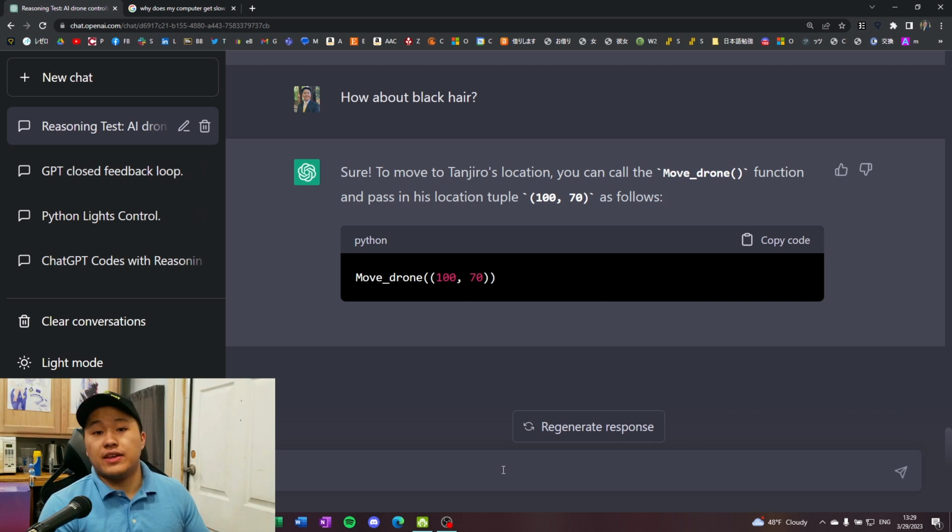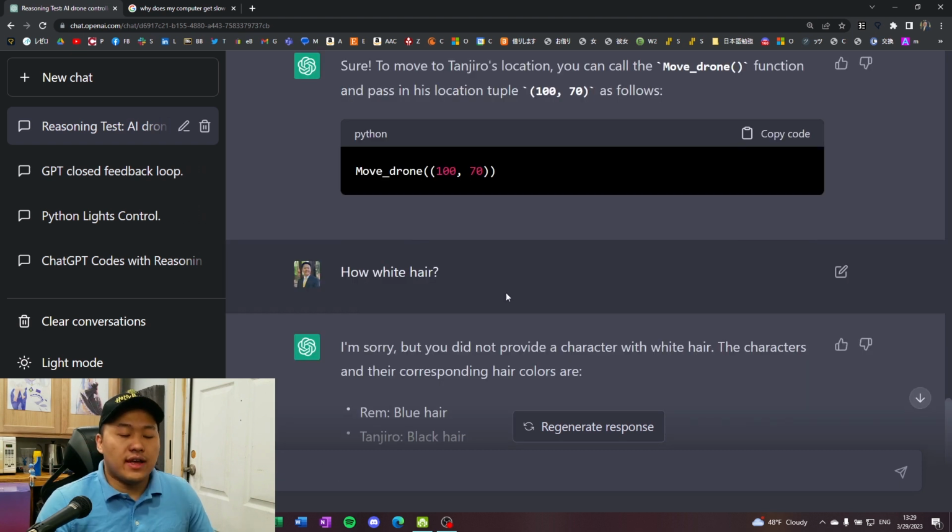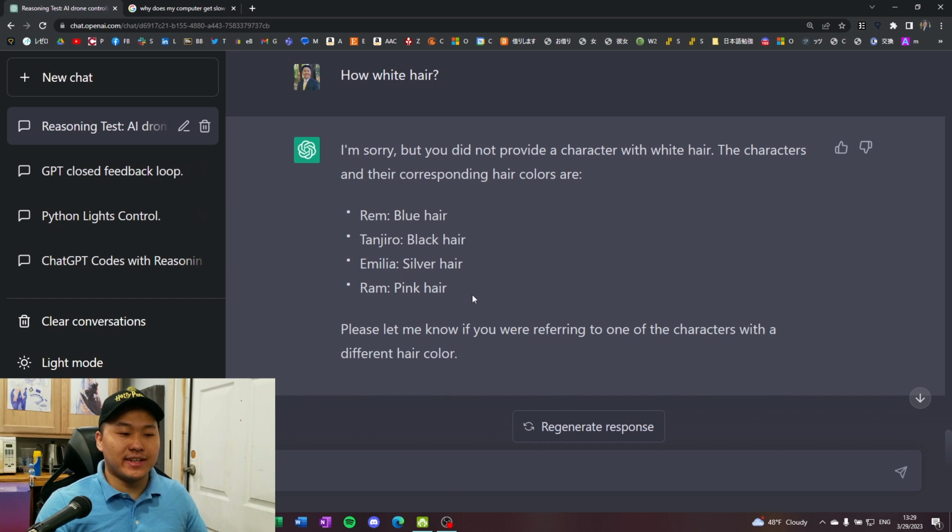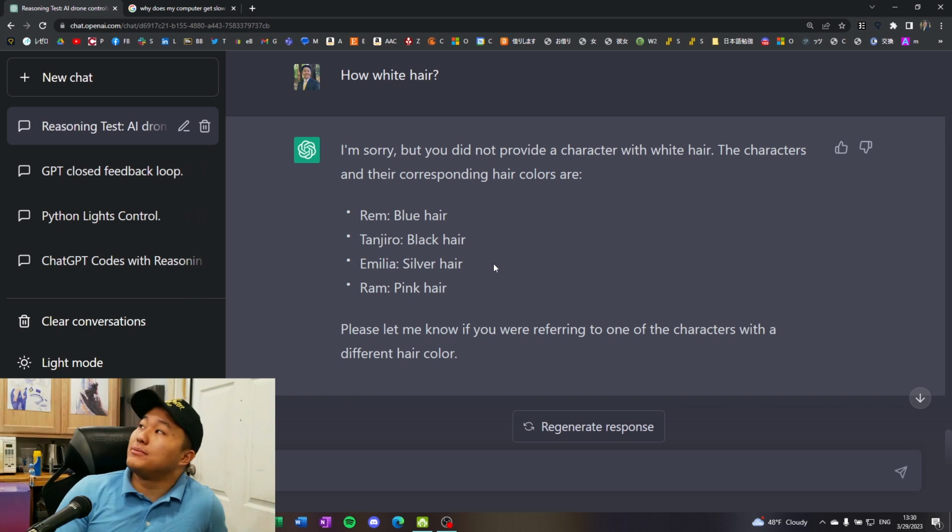And then if I say a characteristic that is very close, so I'm going to say white hair. If I say something like, how about white hair? Because it's explicitly stated in the previous part of the conversation what the hair colors are, unfortunately it won't know that I'm referencing Amelia, because Amelia could be mistakenly referenced as white hair.